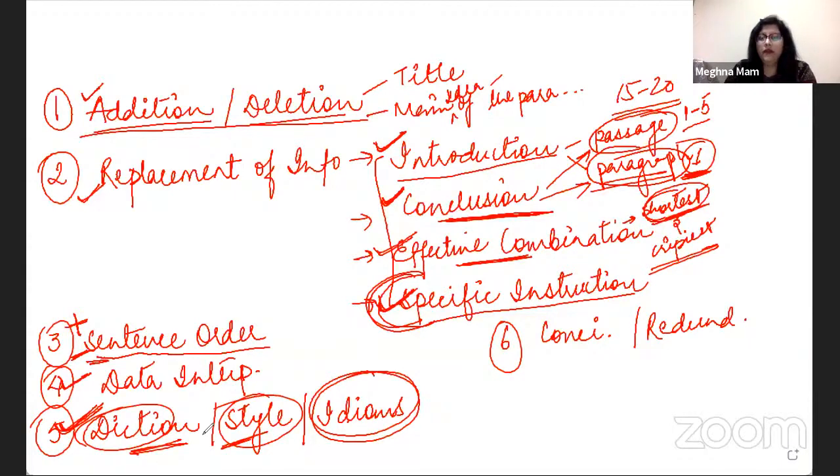Succeed always takes in, so we always succeed in doing something, and this combination of succeed in is always followed by a gerund. Like, he succeeded in convincing his father to go to the party. So convincing is the ing form, the gerund form that I'm talking about. So this combination will always be followed by the ing form.